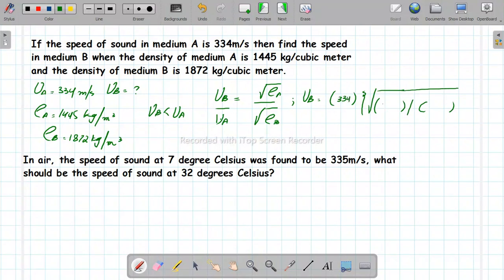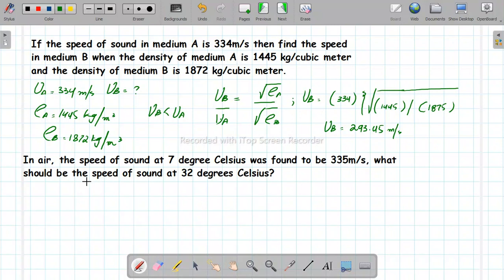Density of medium A is 1445. Density of medium B is 1875. First divide them, then take the root and then multiply with 334. You will end up getting 293.45 meters per second, which of course is smaller than 334 meters per second.